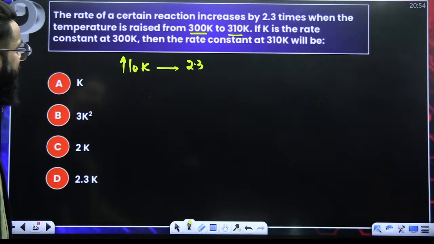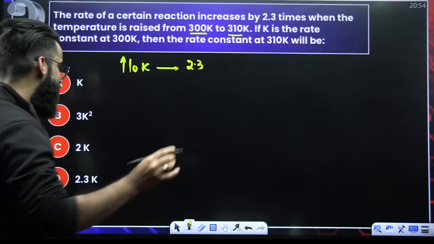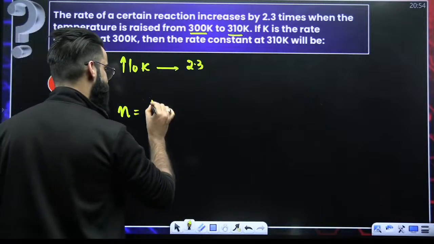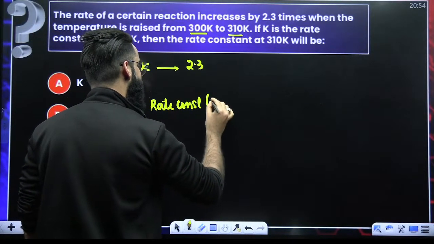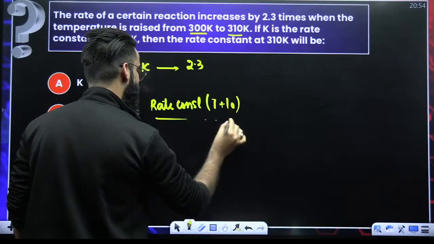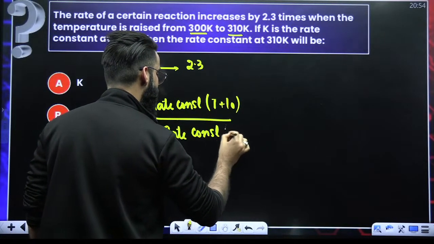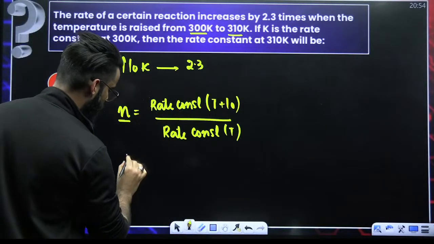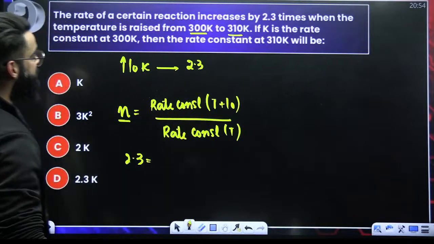Now, if K is the rate constant at 300 Kelvin, then the rate constant at 310 Kelvin would be... My dear students, I believe you would have studied this equation, the temperature coefficient. Temperature coefficient is nothing but the rate constant of the reaction at temperature T plus 10 divided by the rate constant at temperature T, right? What is the value of temperature coefficient? It is 2.3, equal to the rate constant at temperature T plus 10,